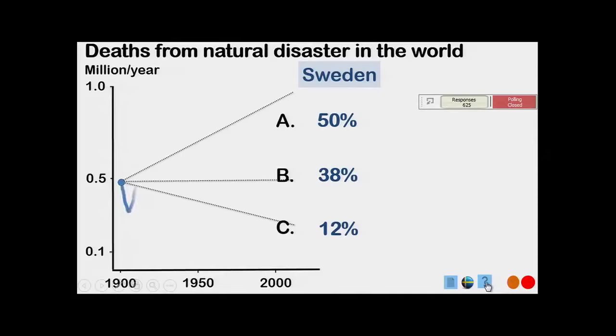This is the best data from the disaster researchers. It goes up and down, and it goes to the Second World War, and after that it starts to fall, and it keeps falling, and it's down to much less than a half. The world has been much, much more capable as the decades go by to protect people from this. So only 12% of the Swedes know this.